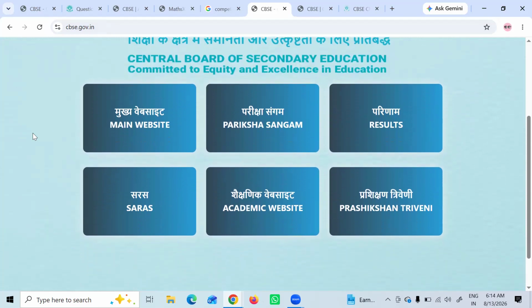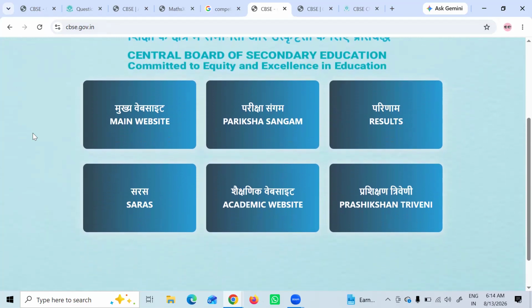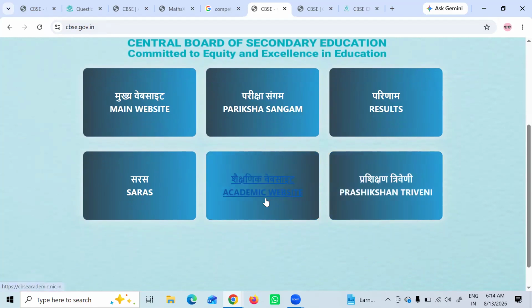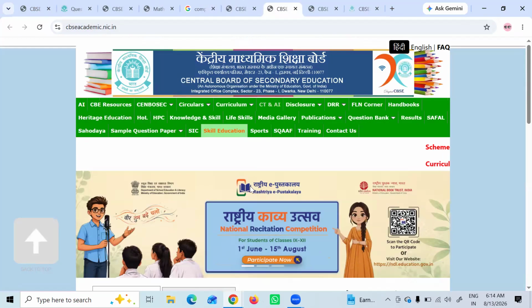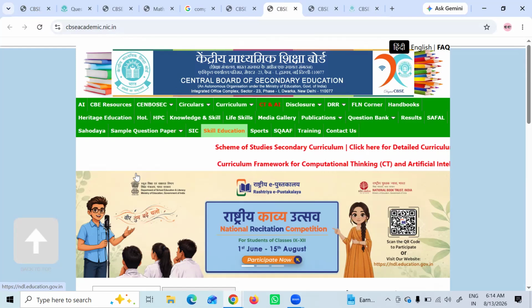So let's look at this. Central Board of Secondary Education, main website, Pariksha Sangam results, SARAS, academic website, Prashikshan Triveni. Wow, hats off to our nation, India, which has given us this excellent site, committed to equity and excellence in education. Now let us go to the academic website. This is what you find under the academic site.